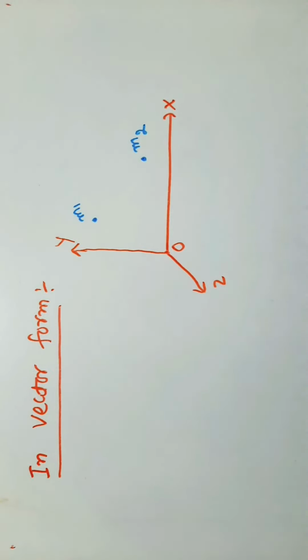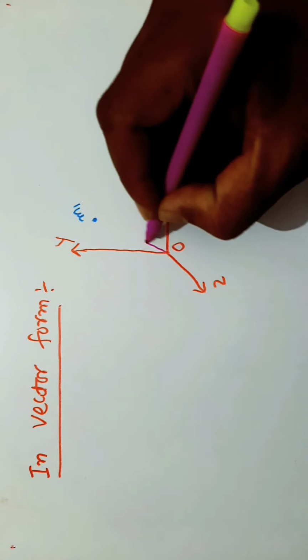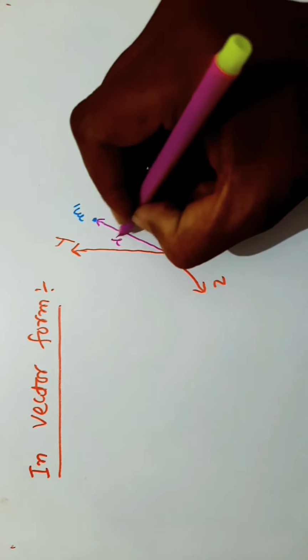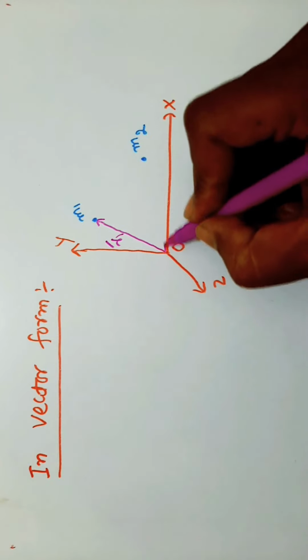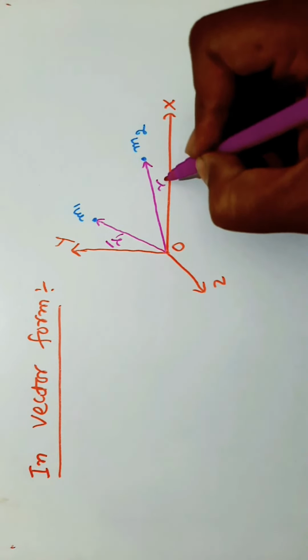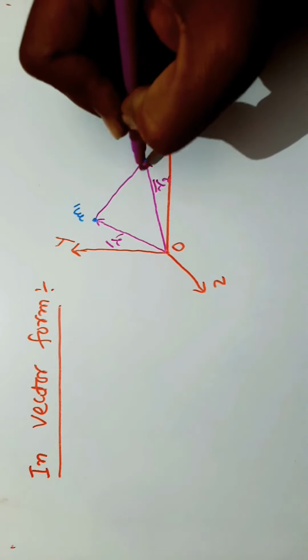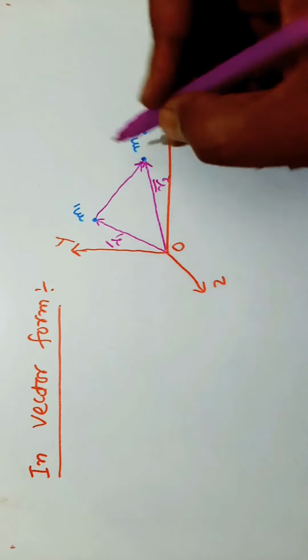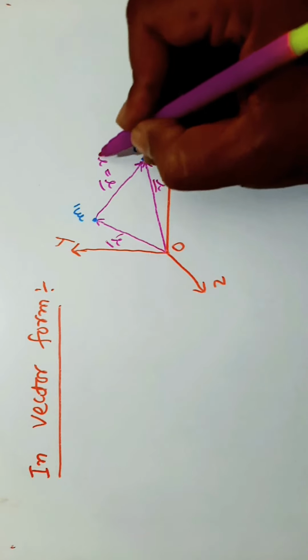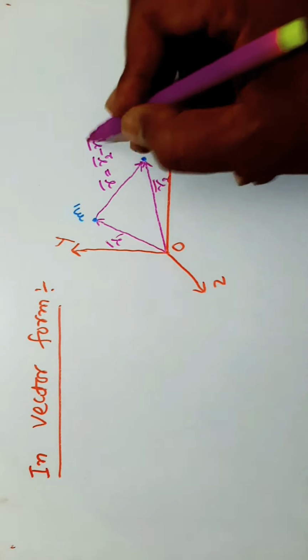The position vector of mass m1 is r1 bar, and the position vector of mass m2 is r2 bar. So according to vector addition, r bar is equal to r2 bar minus r1 bar.